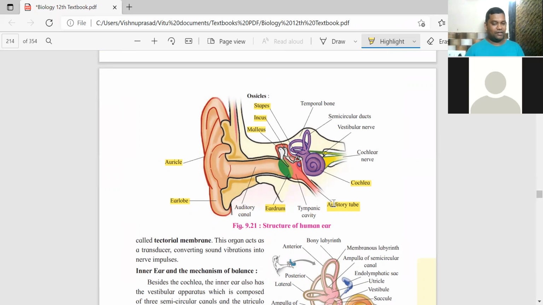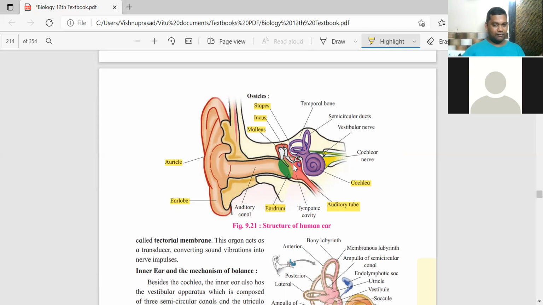That's the reason doctors have ENT specialists, ear, nose, throat, because there is a connection internally.